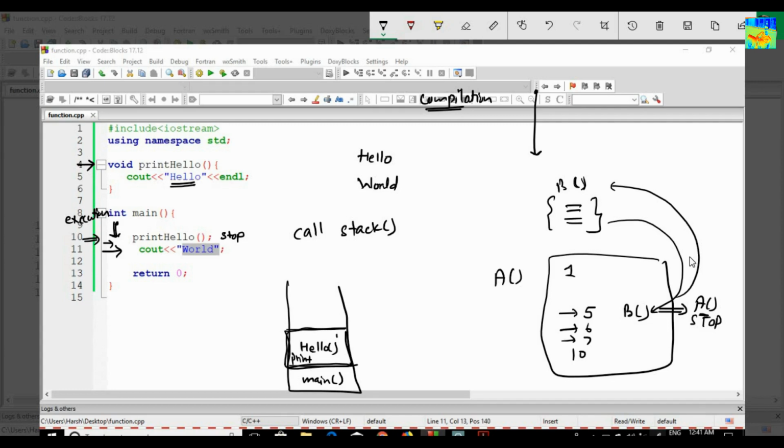and when the print hello work is over, it will be popped out from the stack, and main will be left here. Whatever is at the top will be executed. So now main will be executed, and when main is finished, it will be popped out and my stack will become empty.